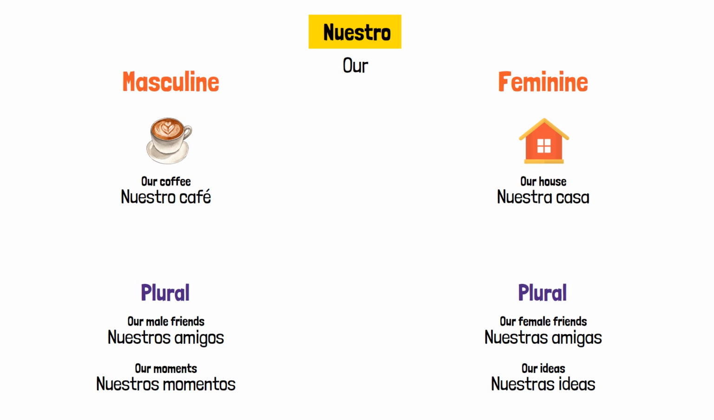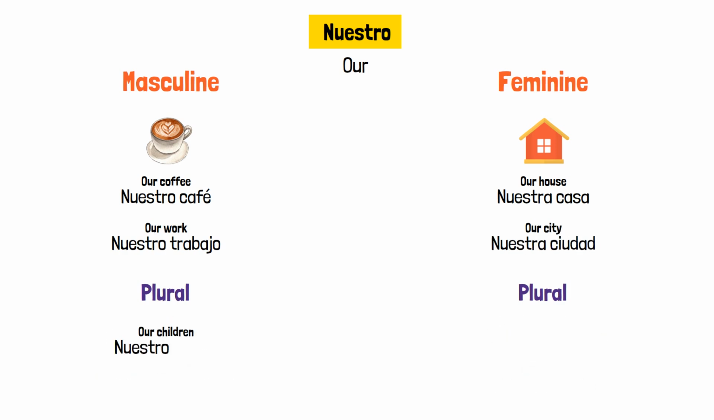Examples with different nouns. Our work is nuestro trabajo. Our city is nuestra ciudad. Our children is nuestros niños or nuestras niñas. Our hands are nuestras manos. Remember, mano is feminine even though it ends in O, so you use nuestras.